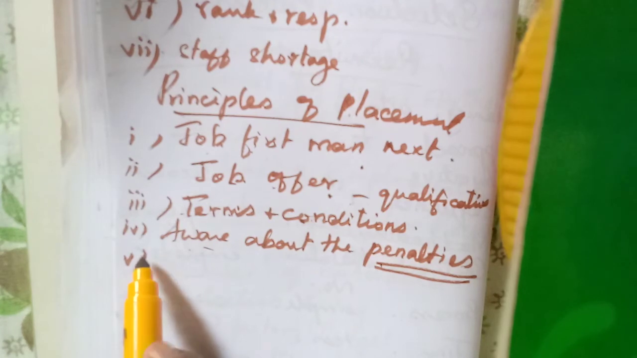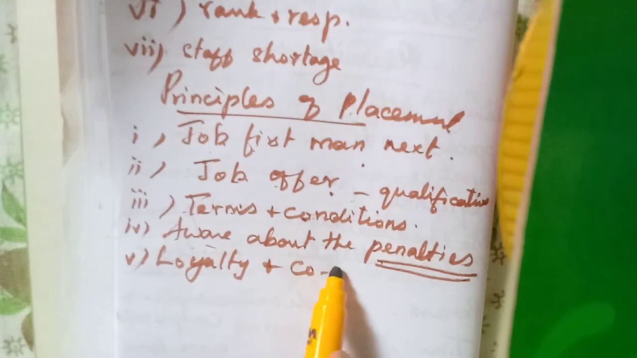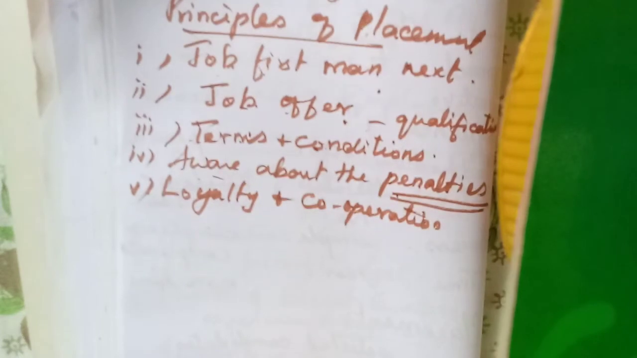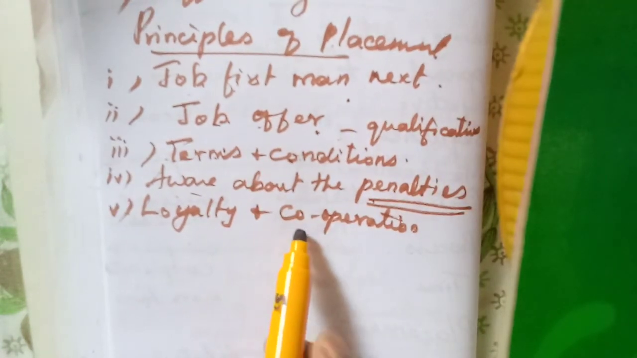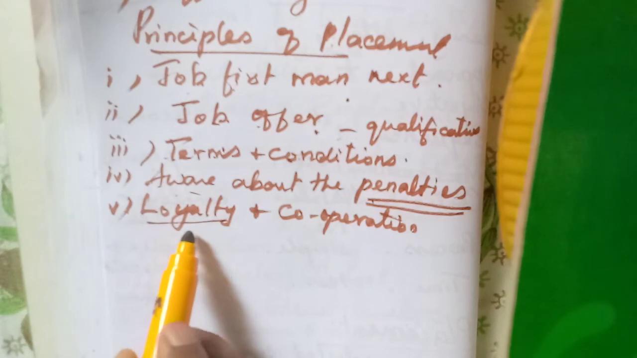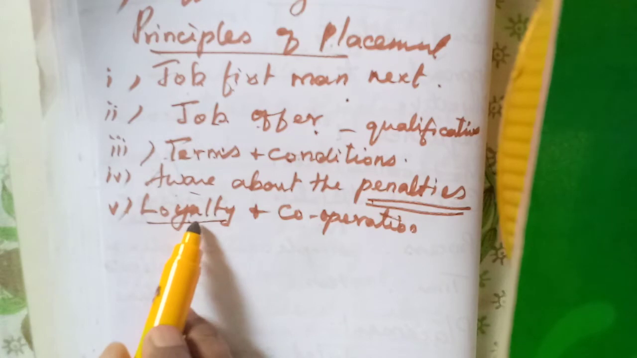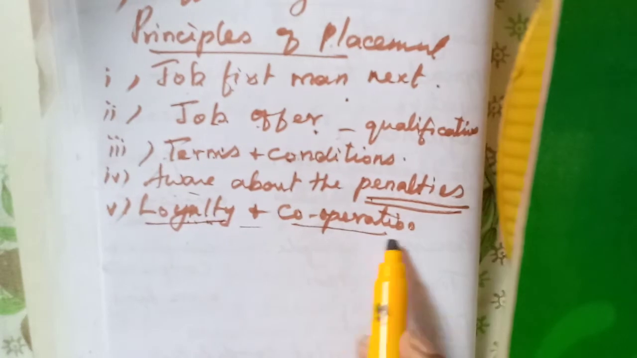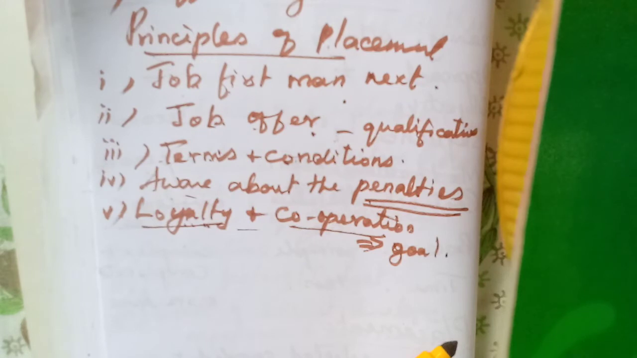Okay, then loyalty and cooperation. Loyalty, honesty, isn't it? Then they have to cooperate. Why? They have to work together. Only then can they achieve the goal of the organization. If everybody does their work loyally, honestly, genuinely, if they do their duties and responsibilities together, then only they can achieve the objective or goal of the organization.